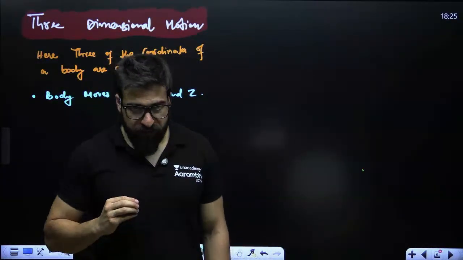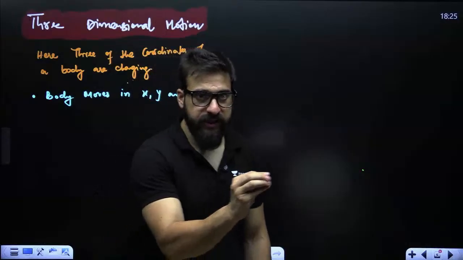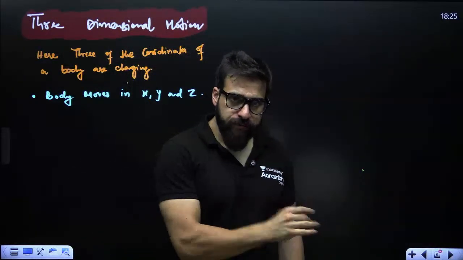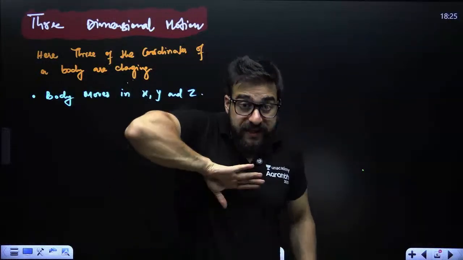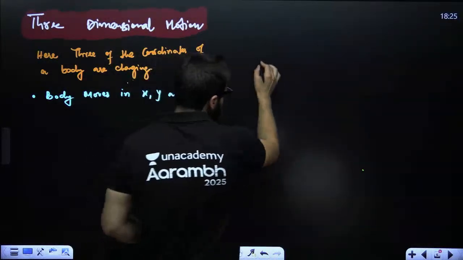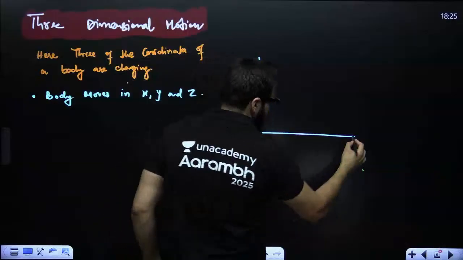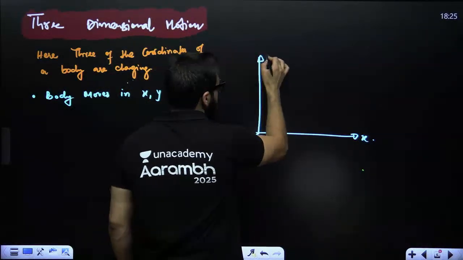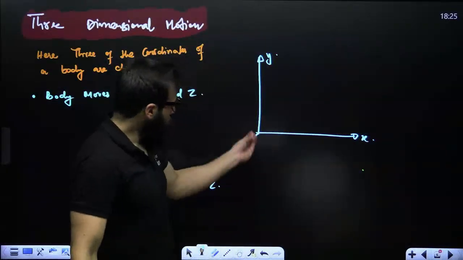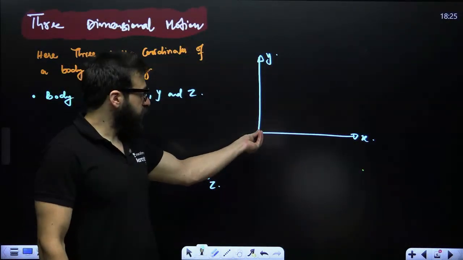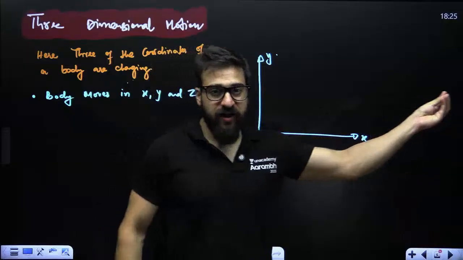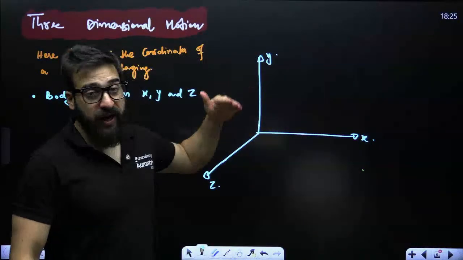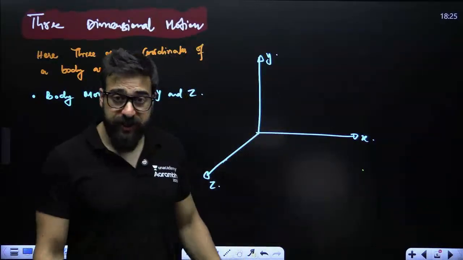Then if I say the object is moving something like this, it is moving forward also, it is going upward also, it is coming out also. Because when you define x, y, and z, this is x, this is z, and this is y. So it is like an object is coming out, as well as going forward, as well as going upward, as well as coming outward. That is what we call three-dimensional motion.